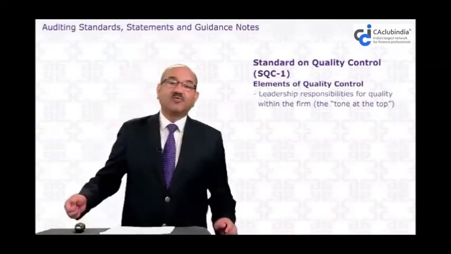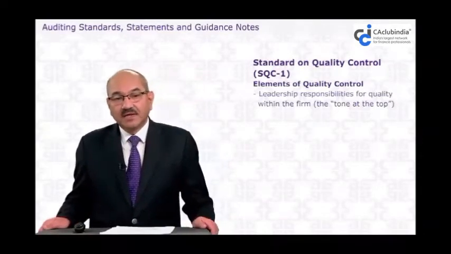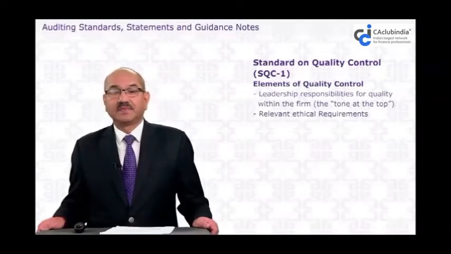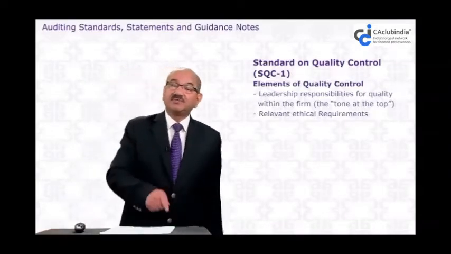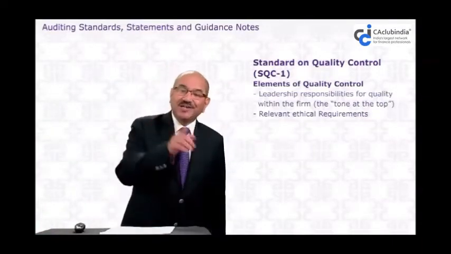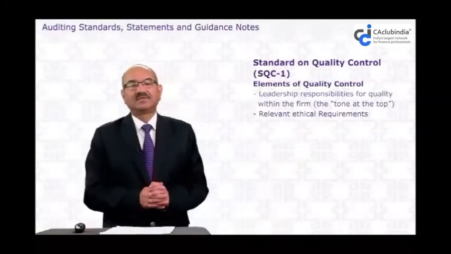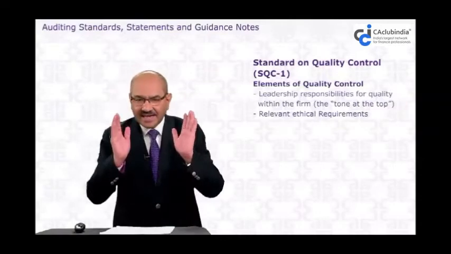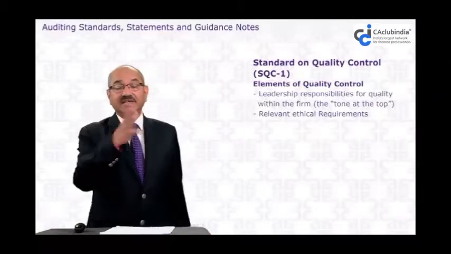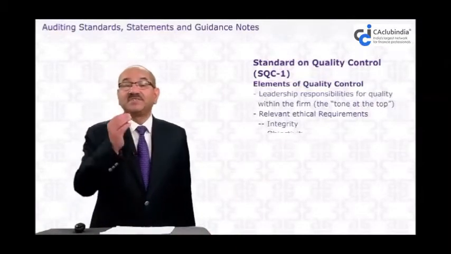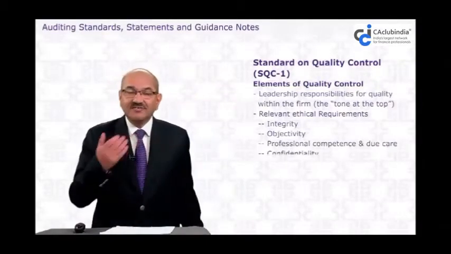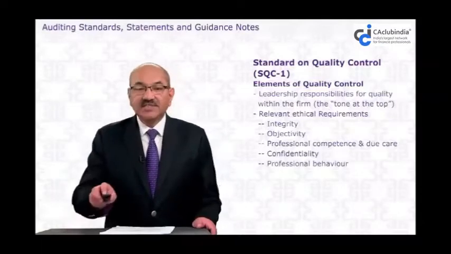The next element of quality control is ethical requirements. We are not talking about the ethical requirements for a particular engagement or particular audit. We are talking about the ethical requirements of the firm itself. For any type of assignment, there are some ethical requirements: integrity, objectivity, independence.